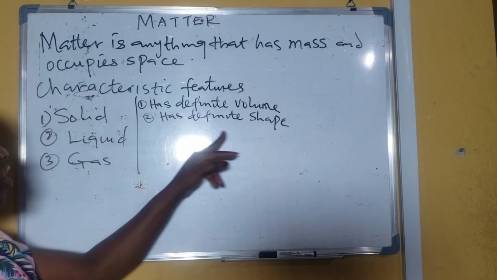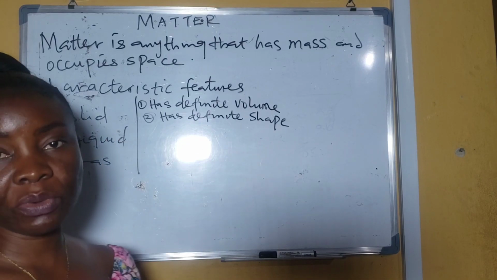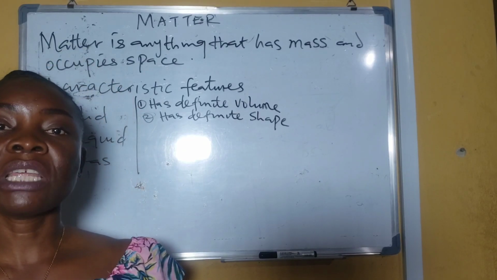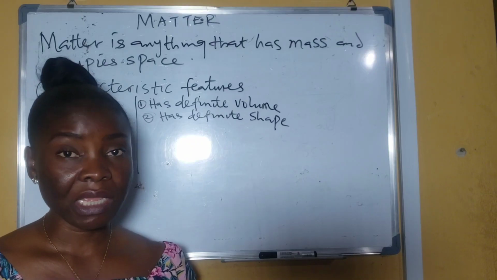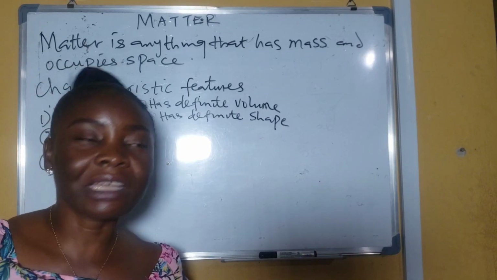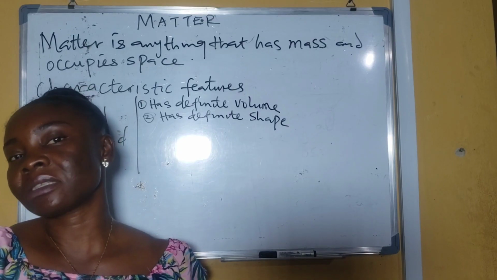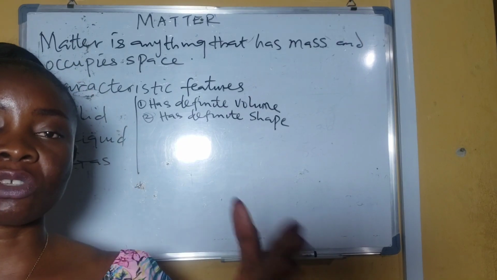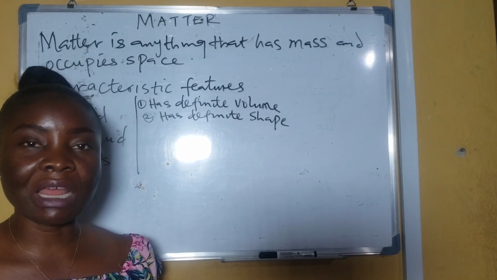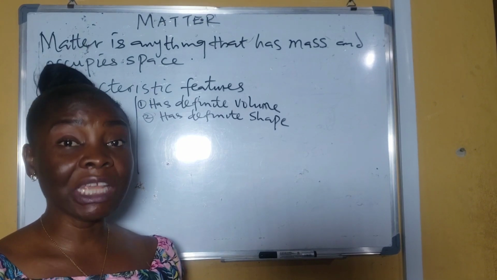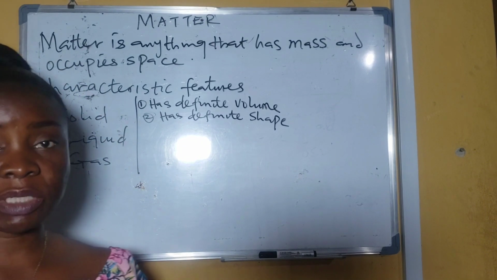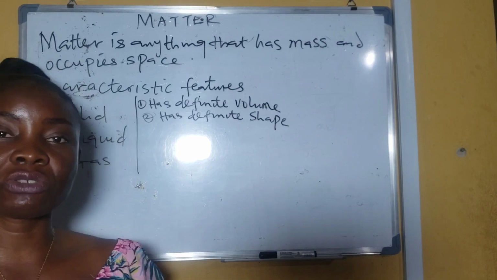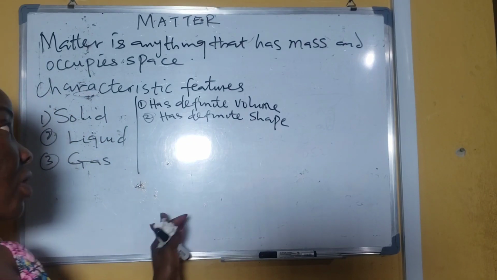But for shape, liquid does not have a definite shape. The reason is that any container that you pour a liquid into, the liquid will assume the shape of that container. That is why we have sachet water. Depending on the shape of the sachet that you pour it into, it will automatically take the shape of that container, whether a square shape, oval, triangular, whatever the shape is. And the reason why liquid does not have a definite shape is because the particles are spread apart. They are not as compacted together as that of the solid state.